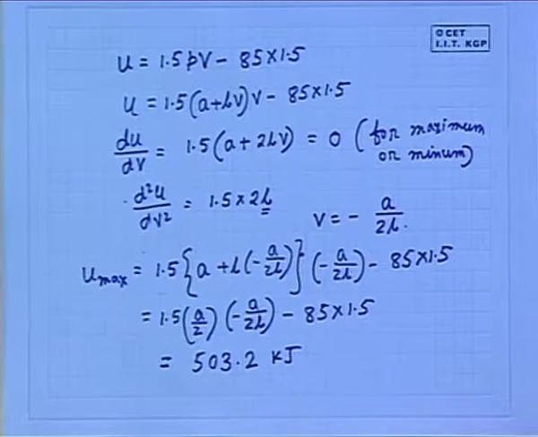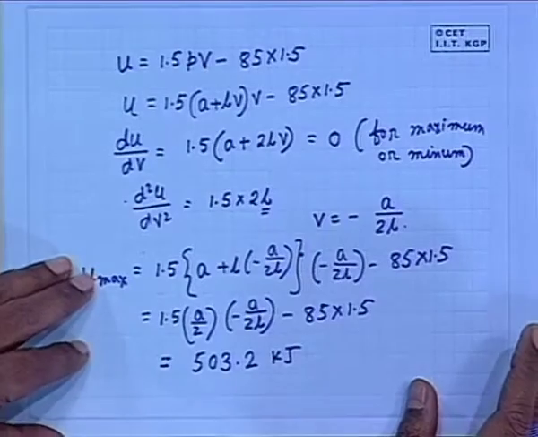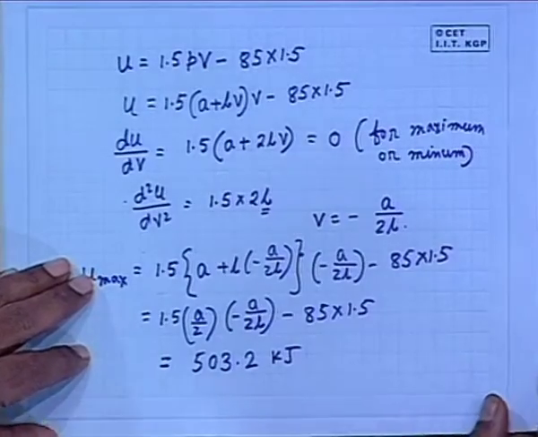Any query? Very straightforward problem applied to a closed system. Straightforward application of the law that Q is equal to U2 minus U1, or delta U plus W, which is PdV work. In case of PdV work, it is the integration of PdV.